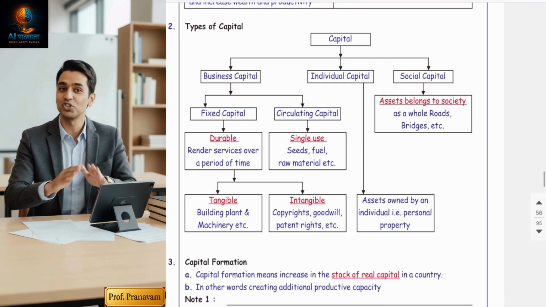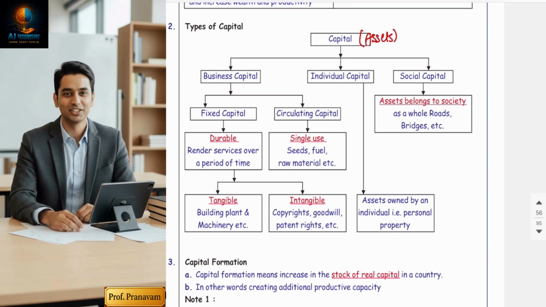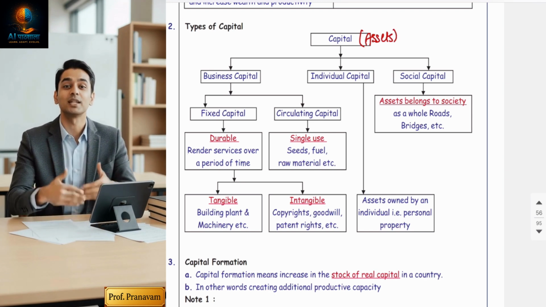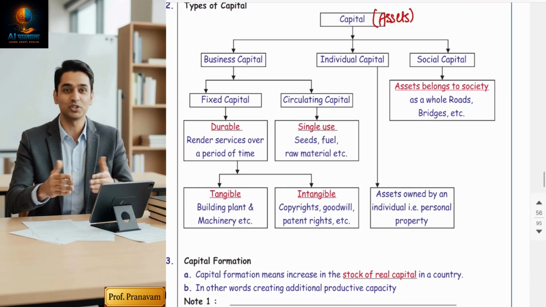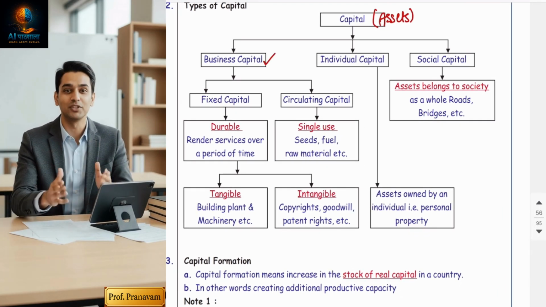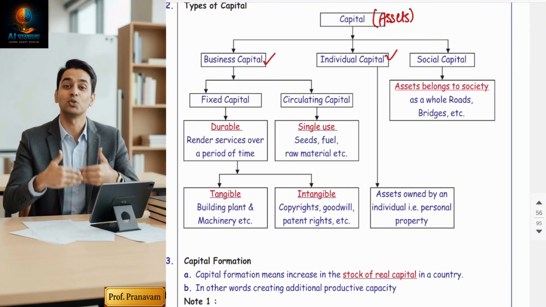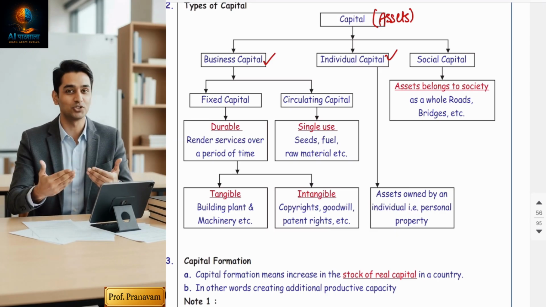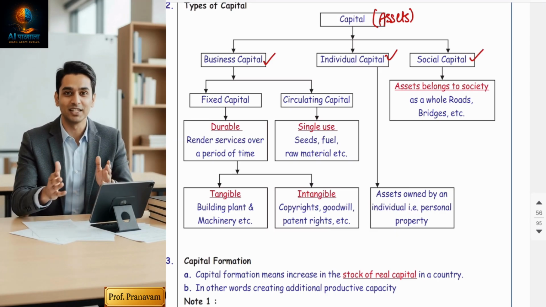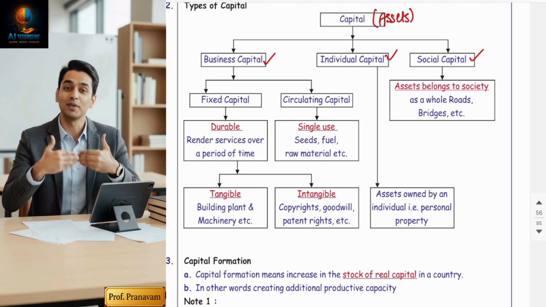Okay. Now, types of capital. Again, in economics we call it capital, and in accounts you call it assets. So, types of assets. There are three broad types of capital. Business capital means assets used in a business. Individual capital means assets which you are using for personal purposes. Social capital means society is using that capital, and the government is owning this capital. One by one, let's elaborate it.